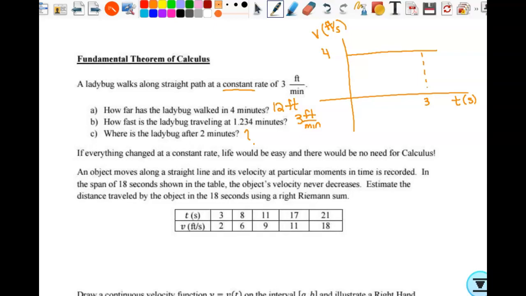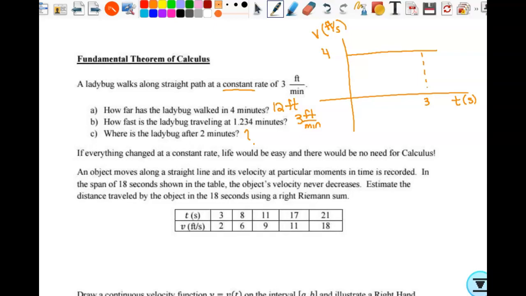If everything changed at a constant rate, we would not need calculus. Life would be easy. One year, one of my students used that as their senior quote in the yearbook. Cameron was able to answer this question very quickly, and he didn't need calculus. But when you get in your car, are you always driving at a constant rate?